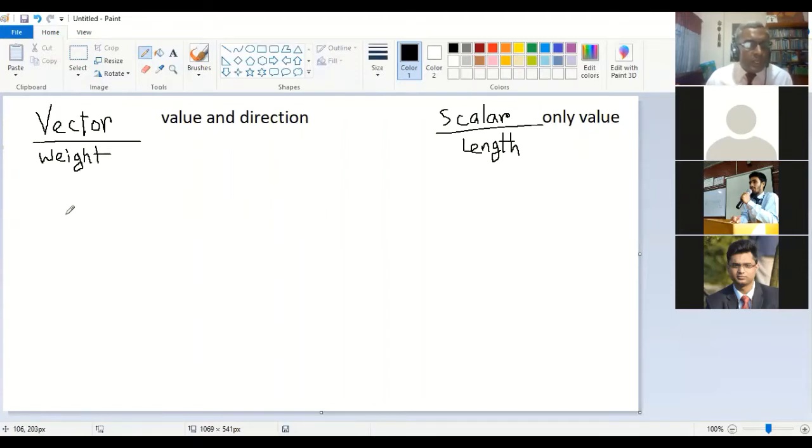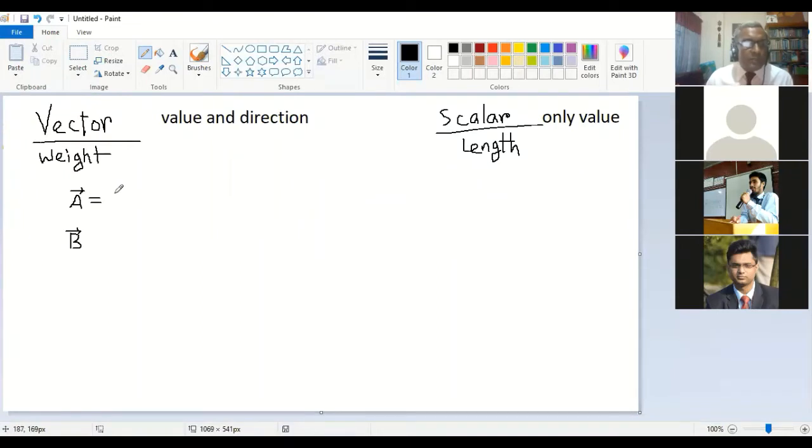Usually in writing, when we write in the exam paper or just paper, we write the vectors with an arrow mark. Say A is a vector and there is an arrow mark. B is a vector, there is an arrow mark at the top of the symbol. So this is the style. Let me give you an example, then you will understand.